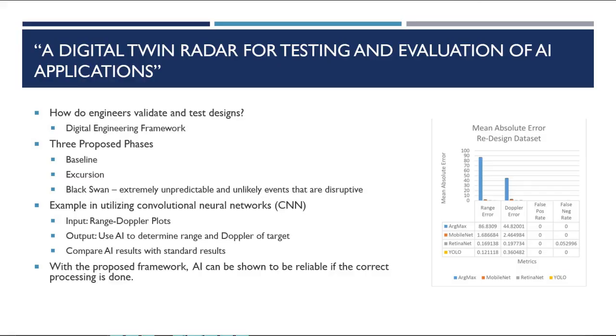The second phase is excursion, in which the system is subjected to low probability events and the performance of the system is then measured again. And then we apply more Monte Carlo analysis to make sure that we reach statistical convergence. And then the final phase is called the black swan phase. Black swan events are highly unpredictable, highly unlikely events that could very well happen regardless and are extremely disruptive. So systems should be tested against these events to more accurately measure their robustness.